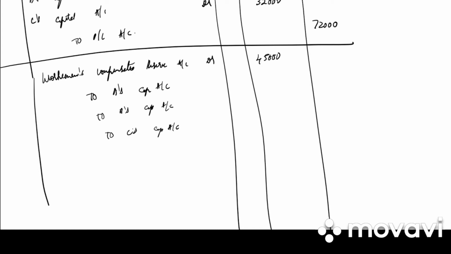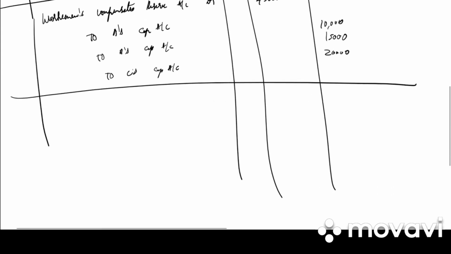45,000 into 2/9, 10,000. 45,000 into 3 by 9, 15,000. 45,000 into 4 by 9, we get 20,000. Write the narration. Workmen compensation reserve transferred to capital account in old ratio on A's retirement.